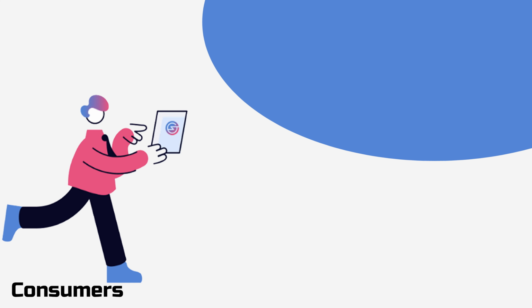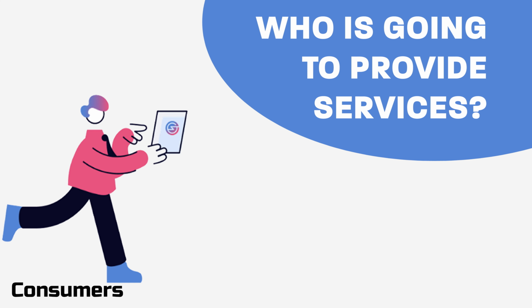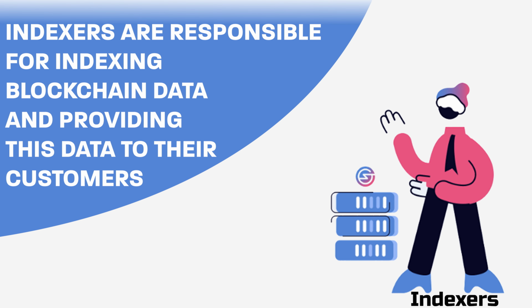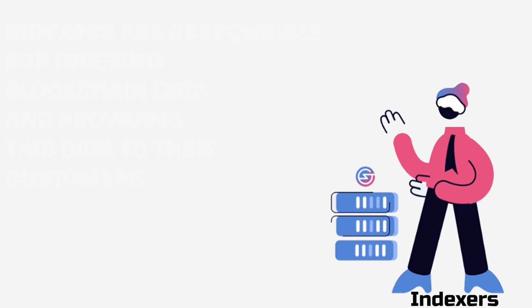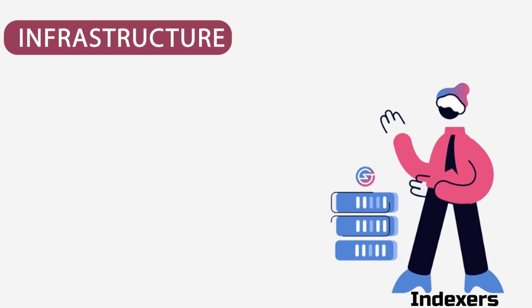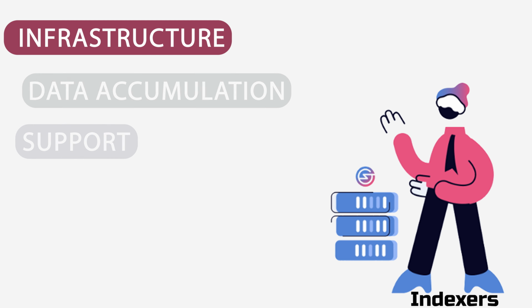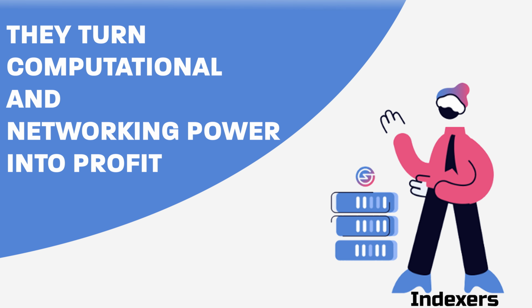But then if a consumer wants the service, who is going to provide the service? And that's where we have indexers. Indexers are responsible for indexing the blockchain data and providing this data to their customers. As I mentioned before, it's all about data, right? So indexers actually provide data as a service. To provide that service, they have to make a huge investment for the infrastructure, for the data accumulation, and for providing support as well. So basically, they turn computational and networking power into profits.